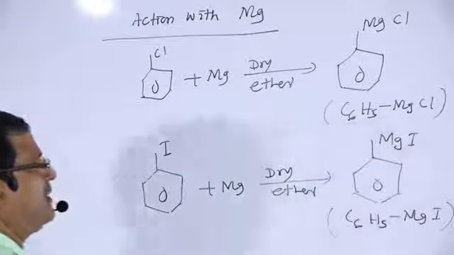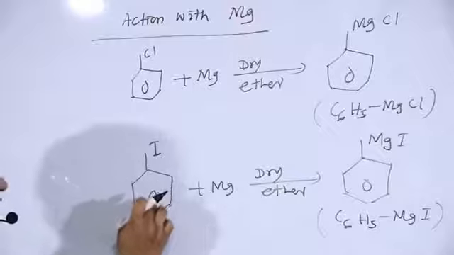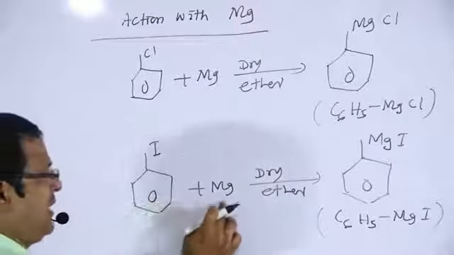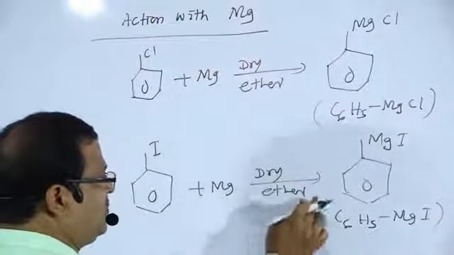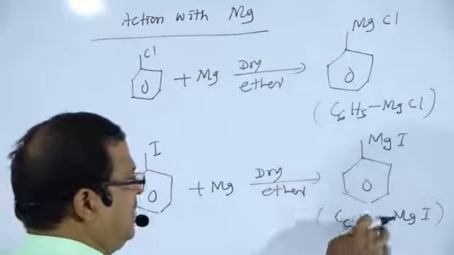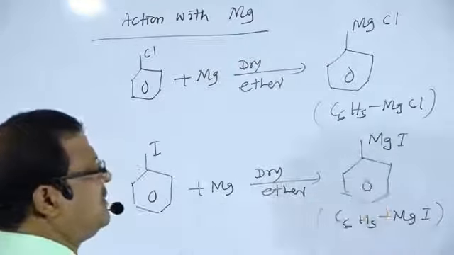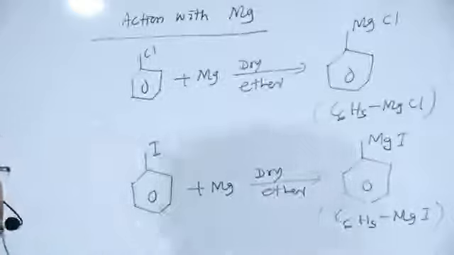So iodobenzene reacts with magnesium in presence of dry ether to form phenyl magnesium iodide, that is Grignard's reagent.